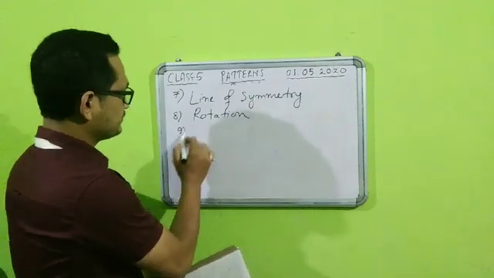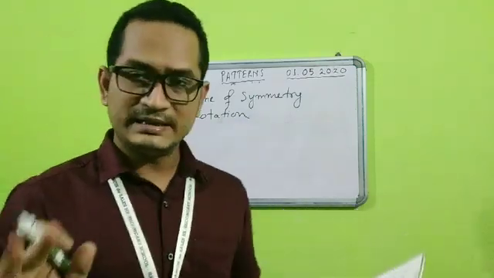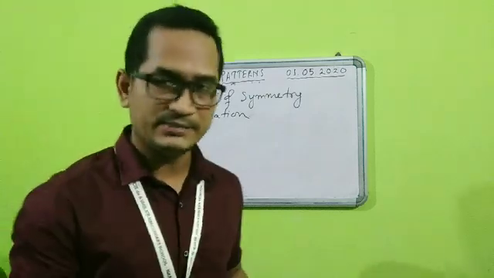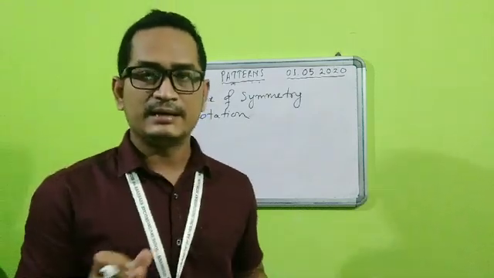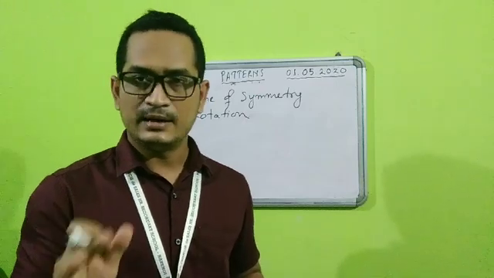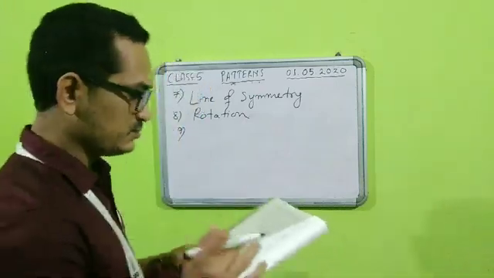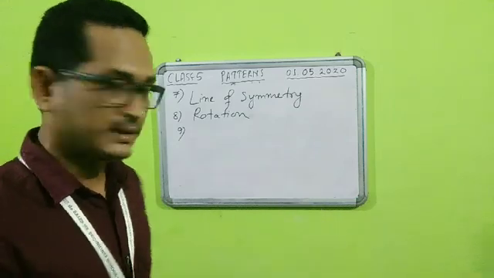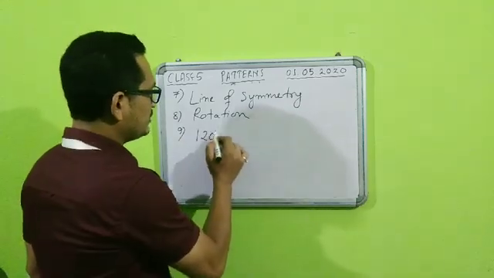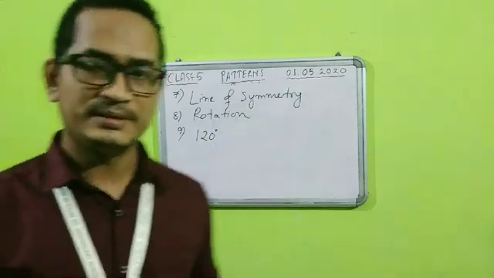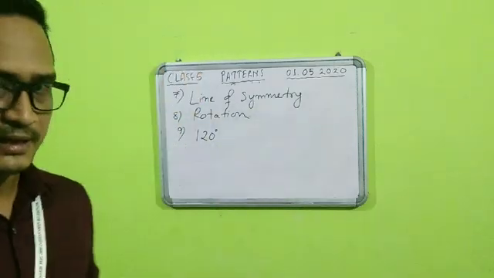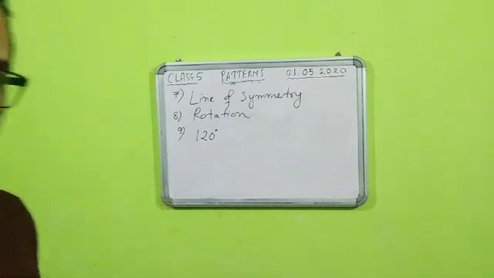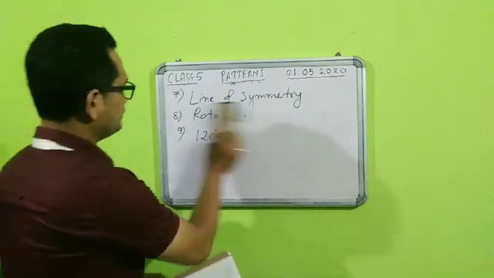Number 9. If a quarter turn is 90-degree rotation, then a 1/3 turn is, now that I have already explained to you properly, students, with a list, that quarter turn means 90 degrees and 1 by 2 turn means how much? 1 by 2 turn is 180 degrees. So what is 1/3 turn? That is 1 by 3. I said already it will be 120 degrees. So 1/3 turn means 120 degrees. So that will be the answer of number 9. Fine. Okay. Now let us go for number 10.